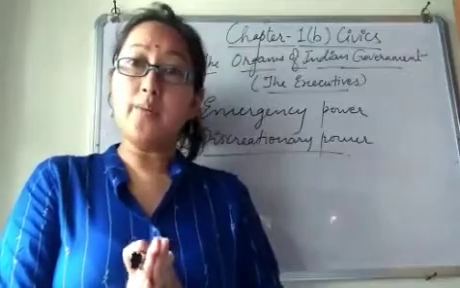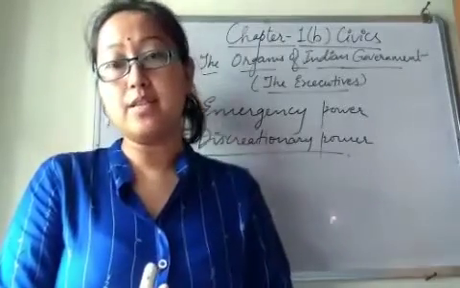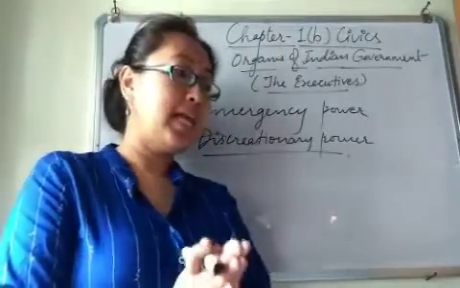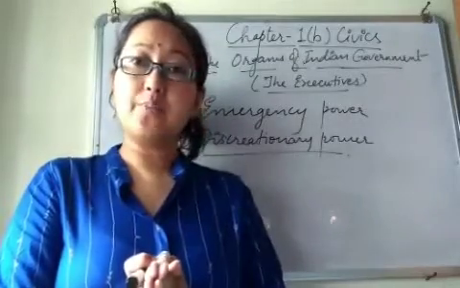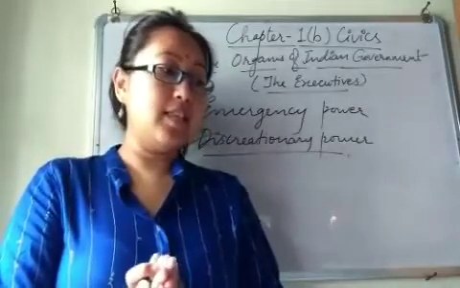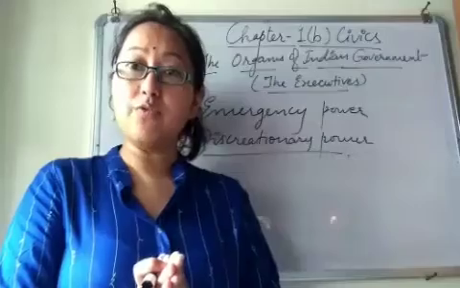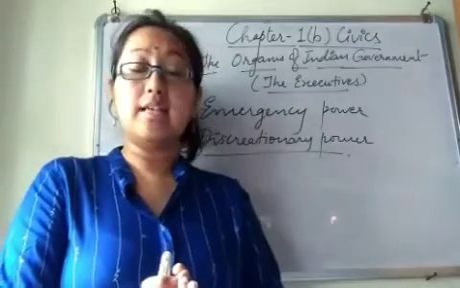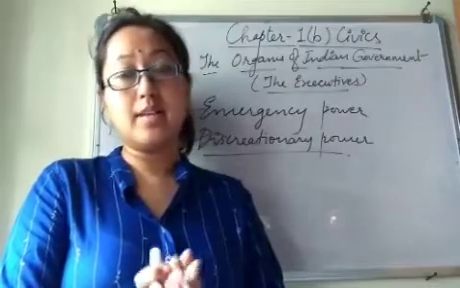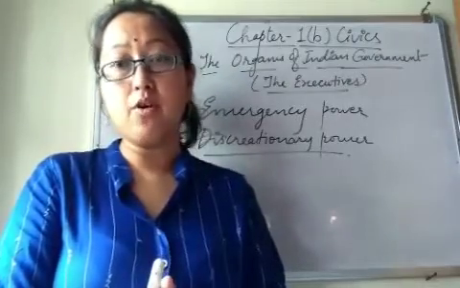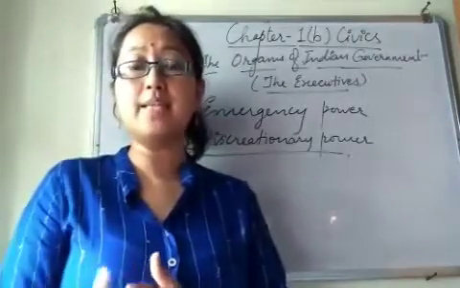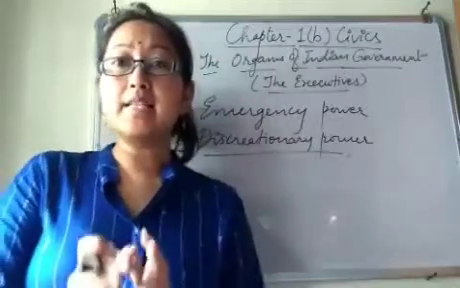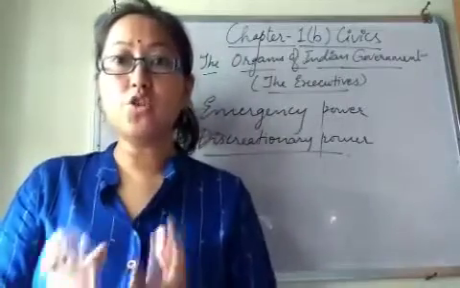Now let's talk about the limitations of the president. There are two main limitations on the president. That is, there is the prime minister and the council of ministers to aid and advise the president in the exercise of his powers. As I told you, India has a parliamentary form of government, and the president acts as a nominal head, constitutional head.